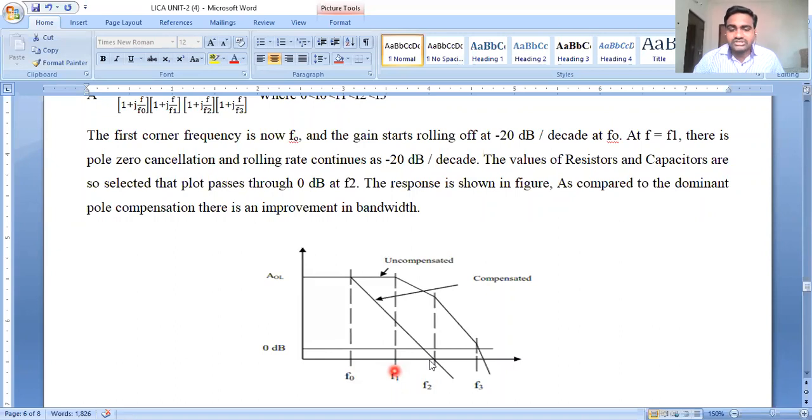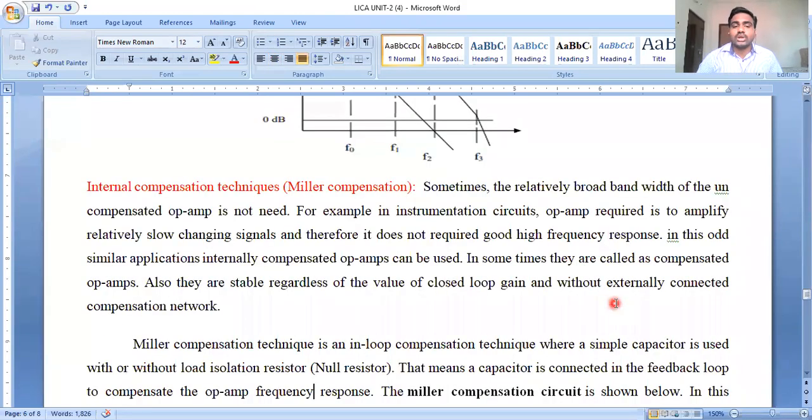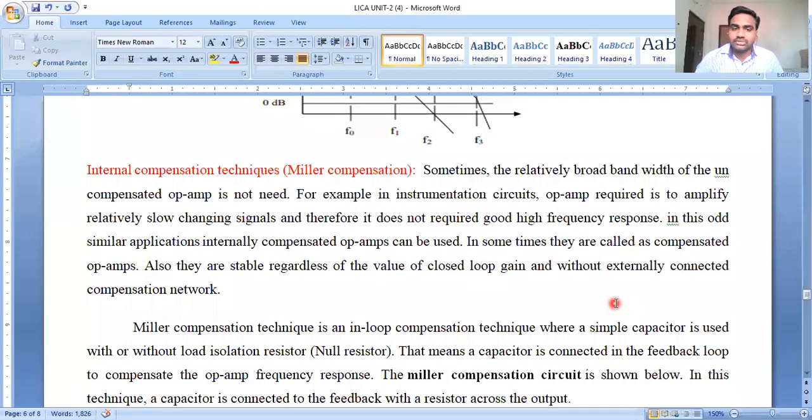Coming to the next discussion, the next compensation, that is internal compensation. This is also called Miller compensation. Internal compensation is also called Miller compensation. This is the second classification of frequency compensation techniques. So what is the difference between internal compensation and external compensation?